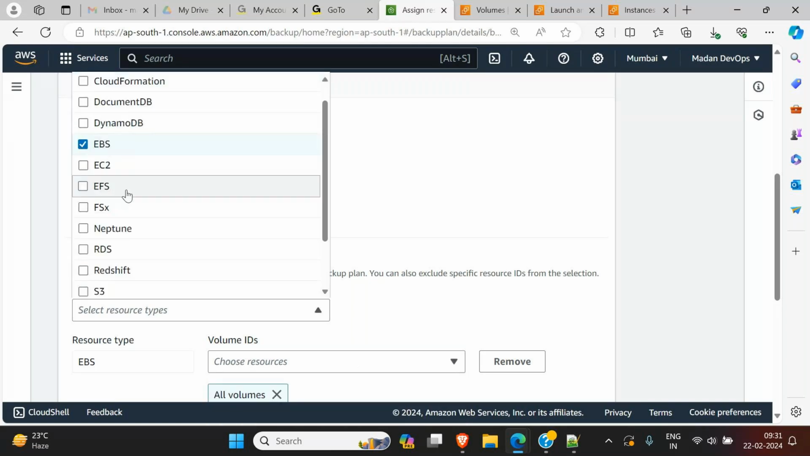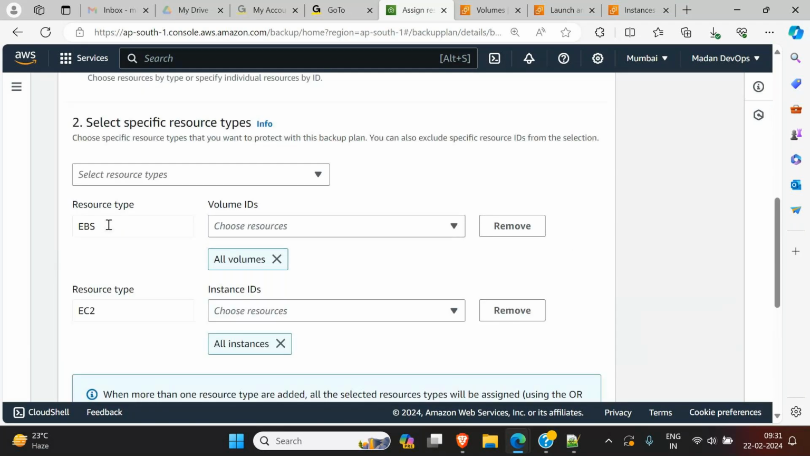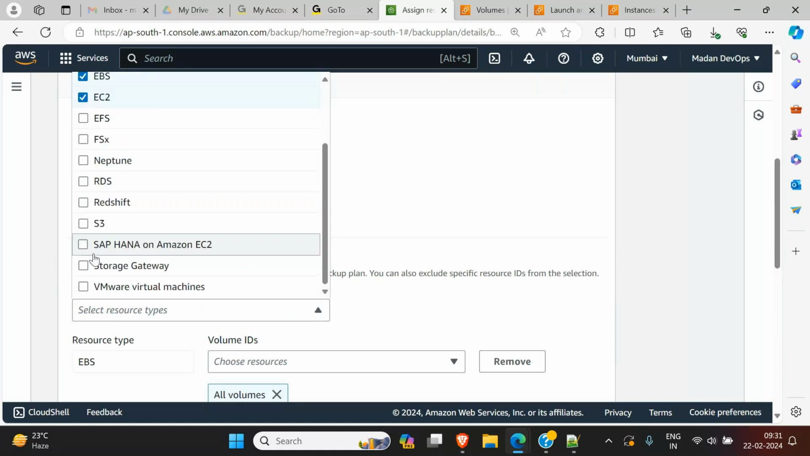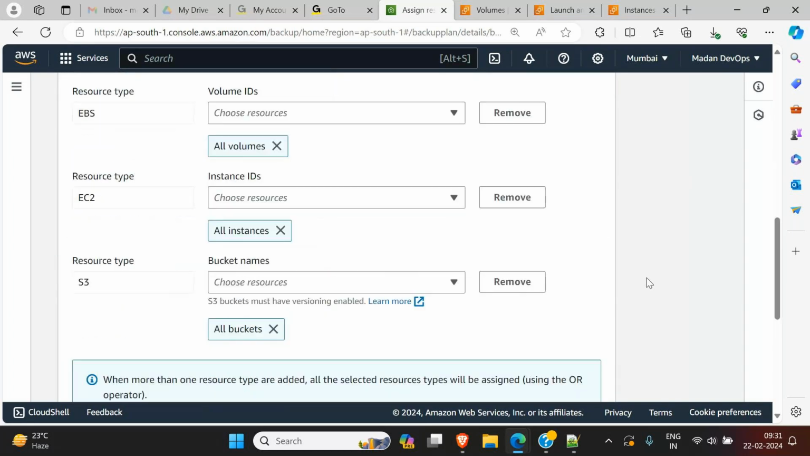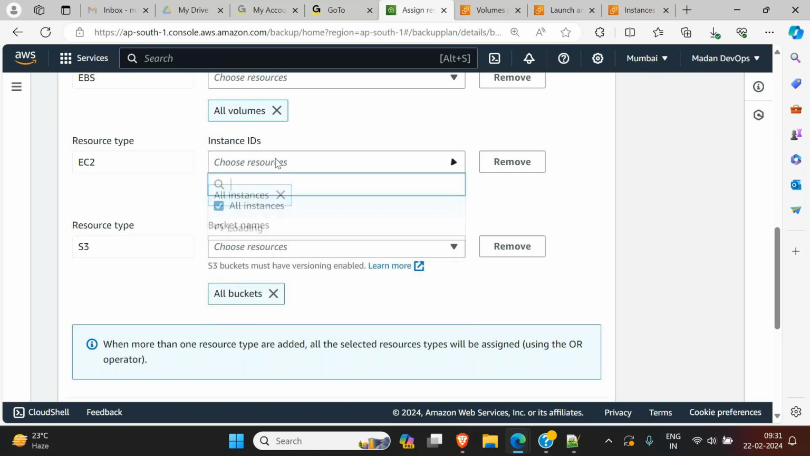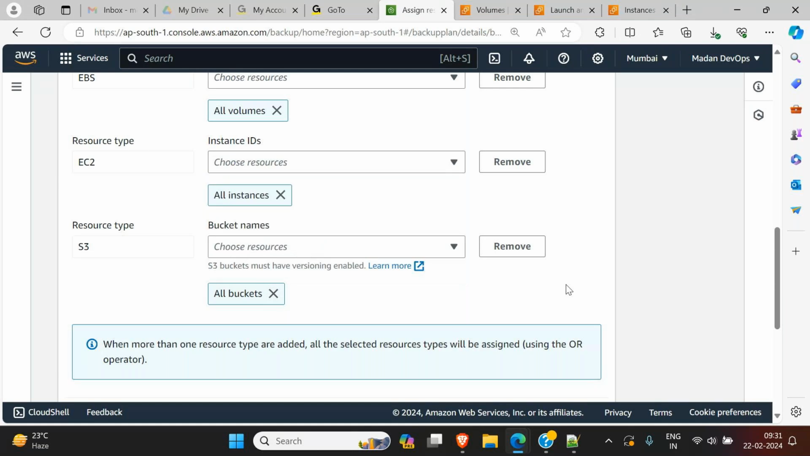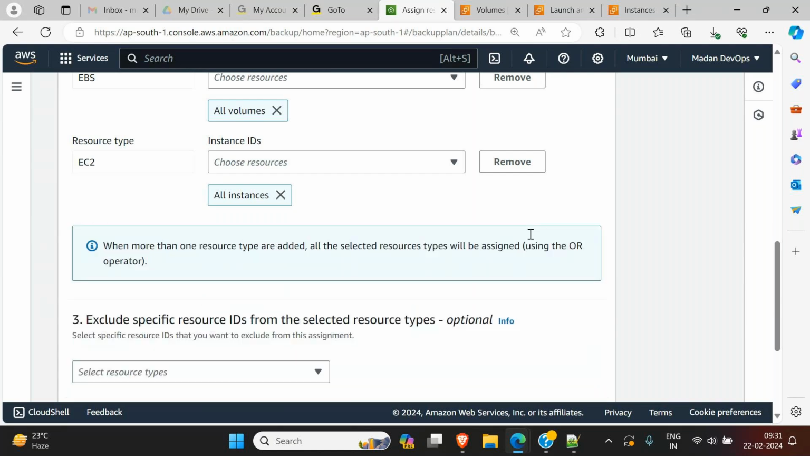Now I want to take EC2. You add it here, select EC2, and EC2 will come here. Now if you want S3, you can select S3 also. If you have S3, then that will show here. Now for EC2, I have two instances. Two instances will come here: server 1 and server 2. For S3, we have anything, it's fetching something, remove it. Now EC2 is there, like that you select.